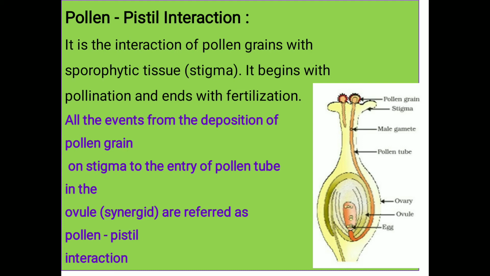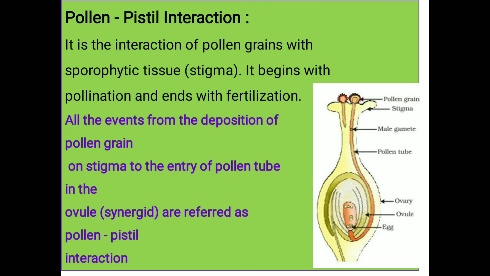The tip of the pollen tube enters one of the synergids and then ruptures to release the contents. What's happening in this? Actually, it is a part of fertilization.